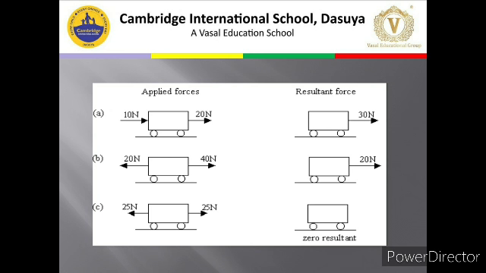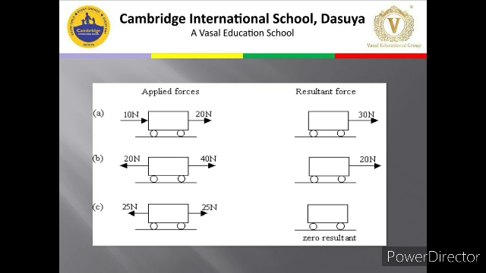Then B part, 20 Newton towards the left and 40 Newton towards the right. Because they are opposite, they are going to cancel out some of the effects. So 20 will get cancelled and the resultant will be 20, in the direction where more force is applied, and that is the right hand side.